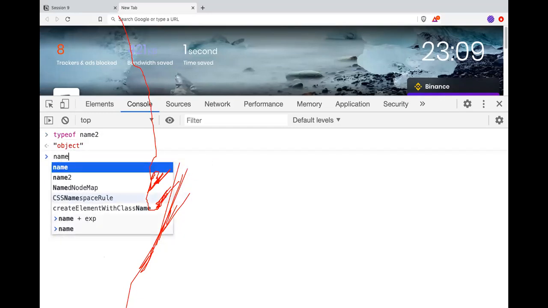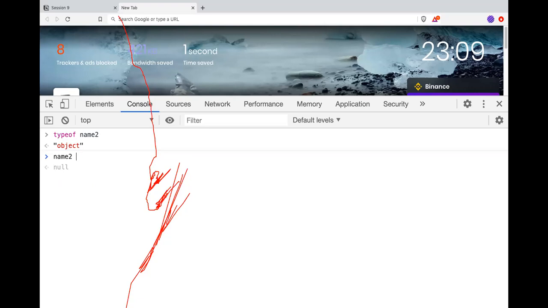So if I do name2 plus exp, null value plus number value. It will be a number, sir, 12. All right. So in JavaScript, whenever you do arithmetic operations and one of the values is a number, JavaScript will convert the null value into a 0 value. False to 0, null to 0.